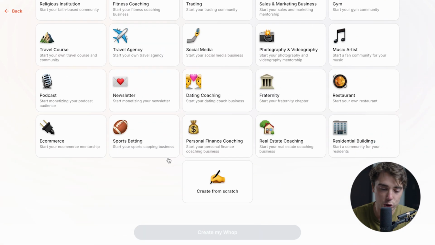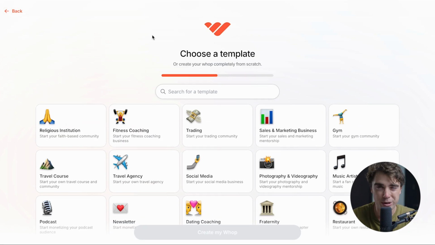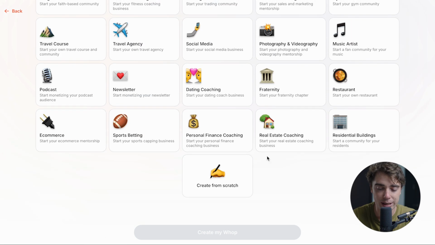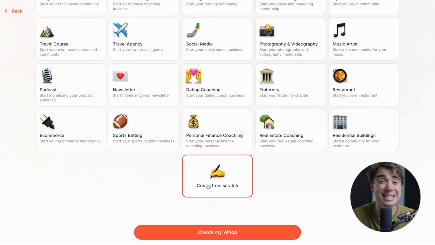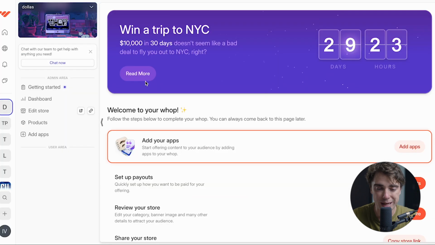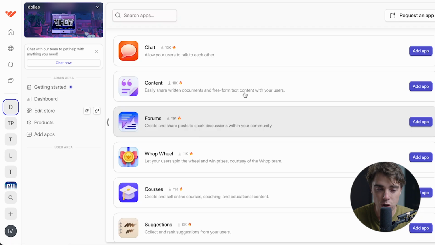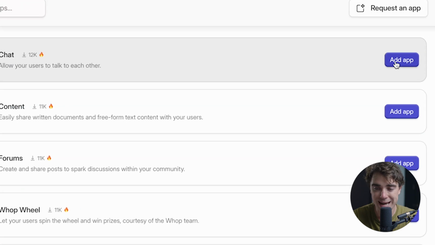There are multiple templates here that we can choose from, but just for example purposes, I'm going to go with the create from scratch option so you guys can see more into the weeds of things. So let's create our first Whop, and boom, we're ready to rock. Now the whole platform works around different apps that are embedded into it. The different apps have different purposes, so it depends what you want to use it for. For pretty much all scenarios, you do want to add a chat so your members can actually talk with one another. So let's add an app here.